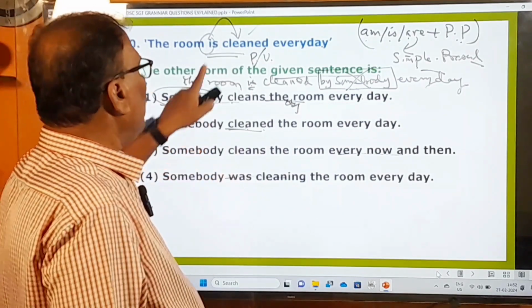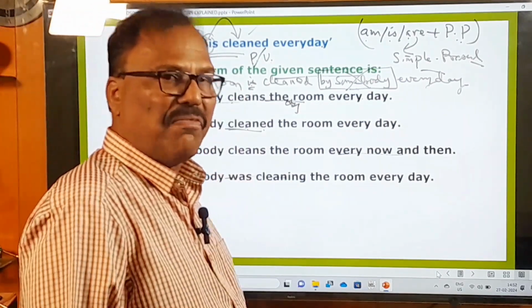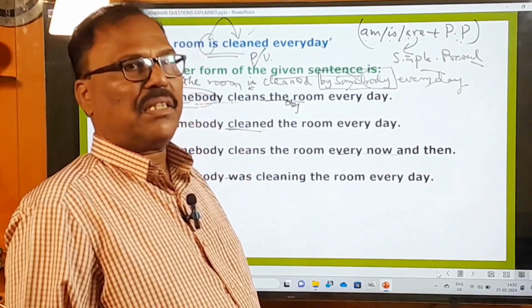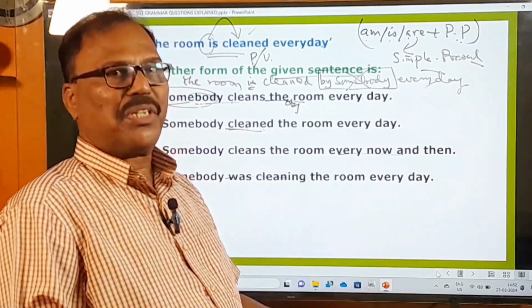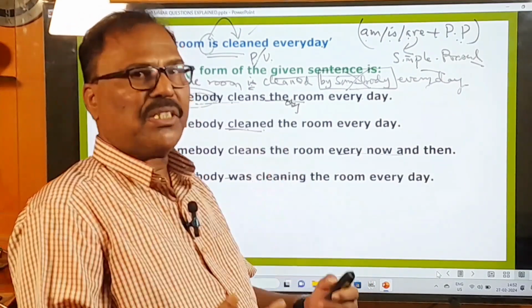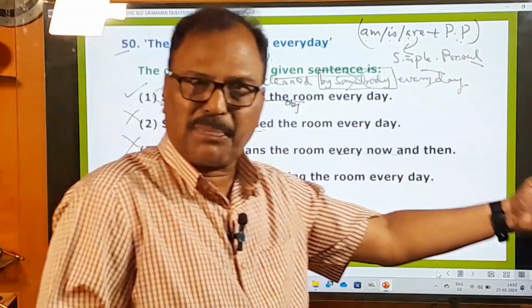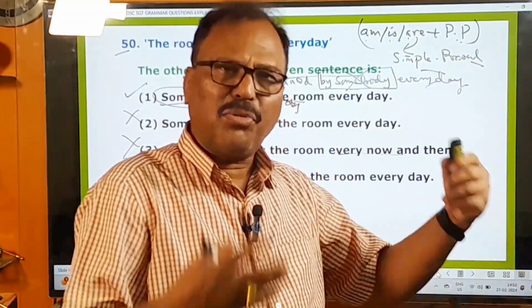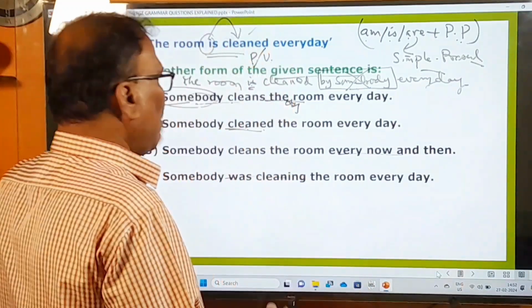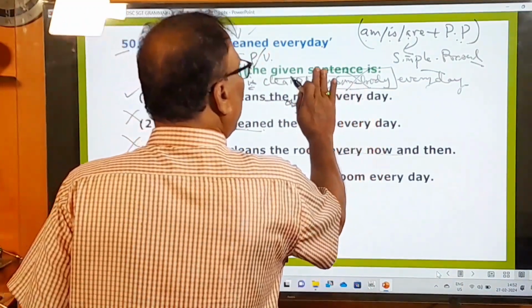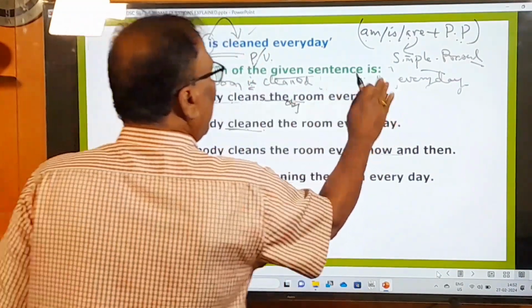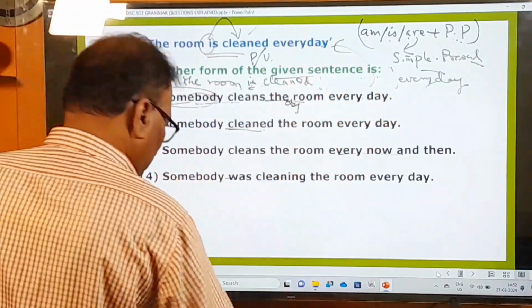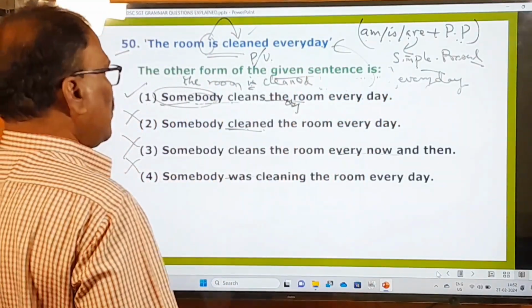The somebody should not be used in the passive voice. Somebody, someone, people, one, certain subjects are there. They are unknown subjects. When the subjects are unknown, you should not express them in the passive voice with the help of the preposition by. The rule is there. And under that rule, this is gone. That's why the room is cleaned every day. This sentence has become right. And now let's move on to the next question.